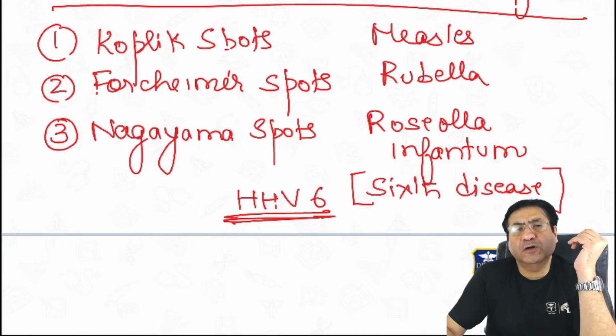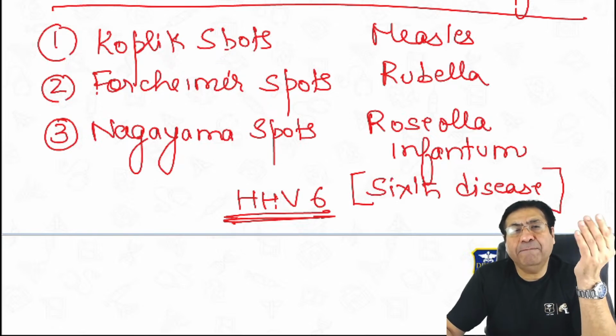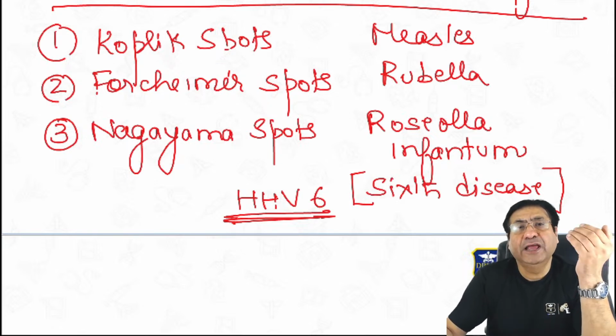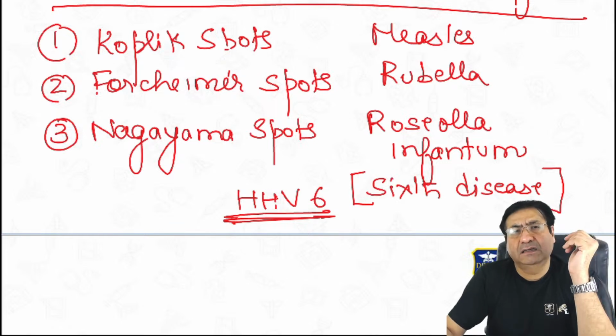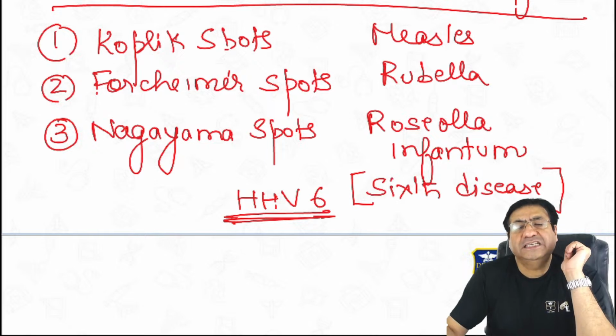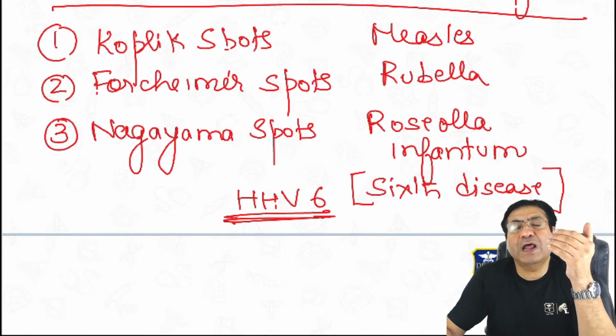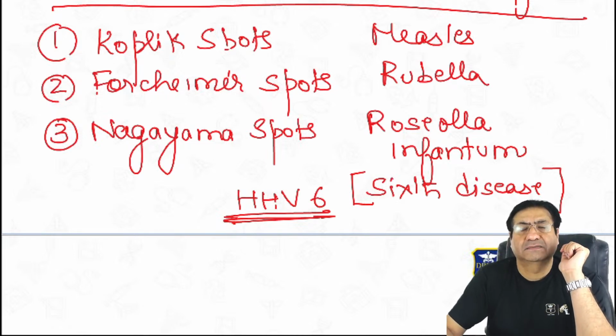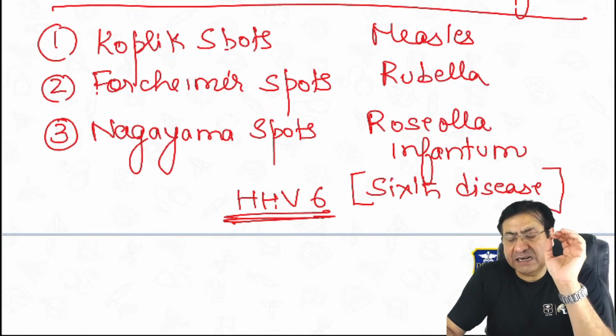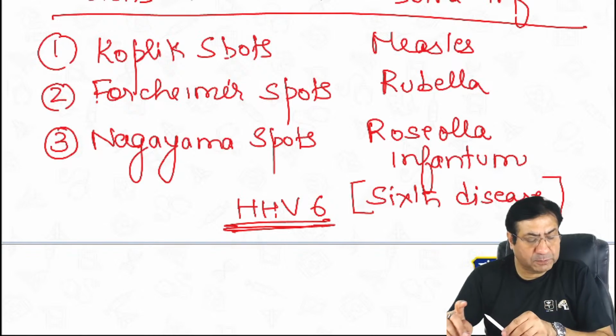Where are Nagayama spots seen? Nagayama spots are again seen on the uvula and the palate. Nagayama spots are seen in uvula and the palate in sixth disease. Sixth disease is also called as Roseola infantum. It is caused by human herpes virus 6. So these are some of the lesions or some of the spots.